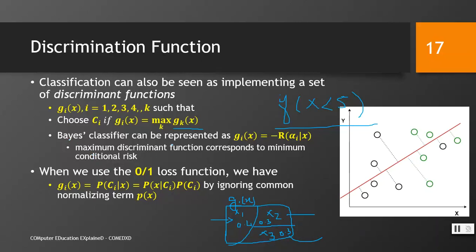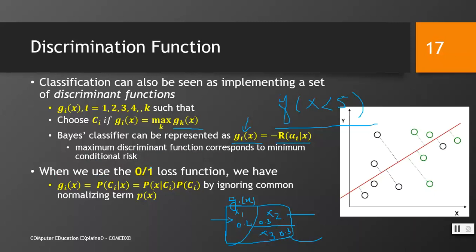The Bayes classifier can be represented as gi(x) = -R(alpha_i | x). That is something opposite to the risk. It means that if we put x in class i, the risk is what we want to minimize. However, the probability is what we want to maximize, so the reverse of this risk would be the probability that we want to maximize. Maximum discriminant function corresponds to minimum conditional risk.